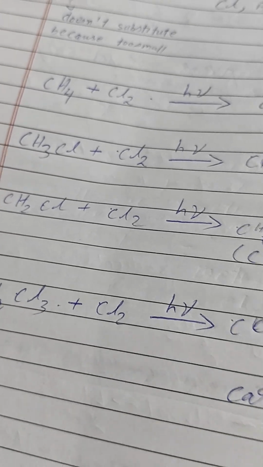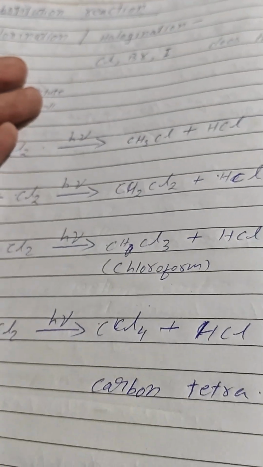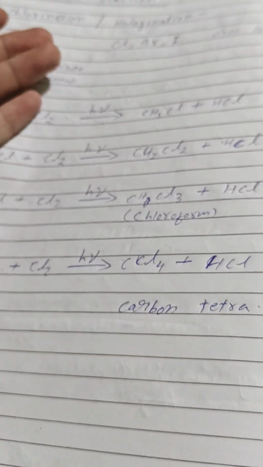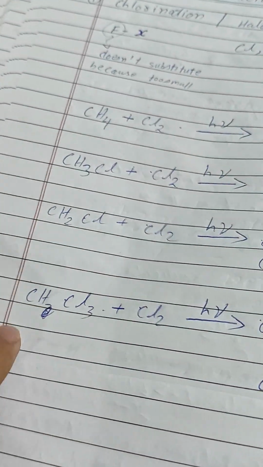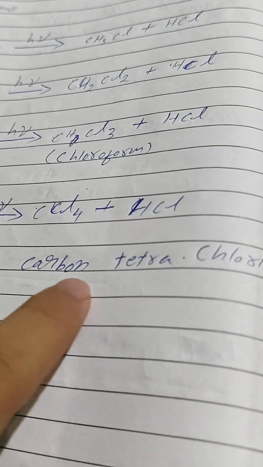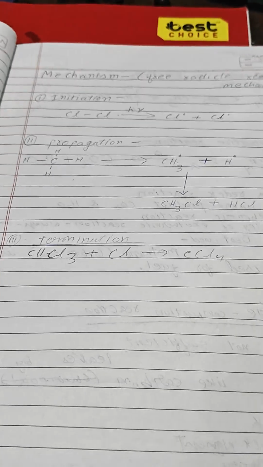Then CH2Cl2 plus Cl2 with hv gives CHCl3 and HCl. It is just a simple process. I repeat it until it's all carbon tetrachloride. By the way, CHCl3 is chloroform. Mechanism: you can see what I just told you about.